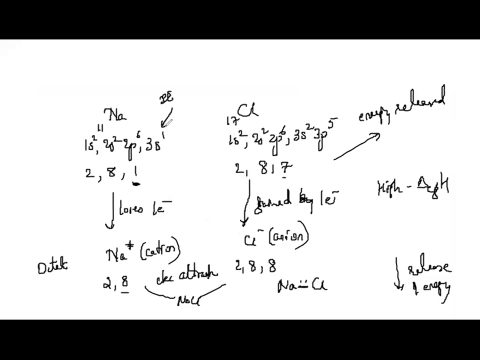So as to complete their outermost orbits having 8 electrons, that is octet, or sometimes 2 electrons, that is duplet, and hence to acquire the stable nearest noble gas configuration. The bond formed is known as ionic or electrovalent bond. Let us first define it as ionic bond.